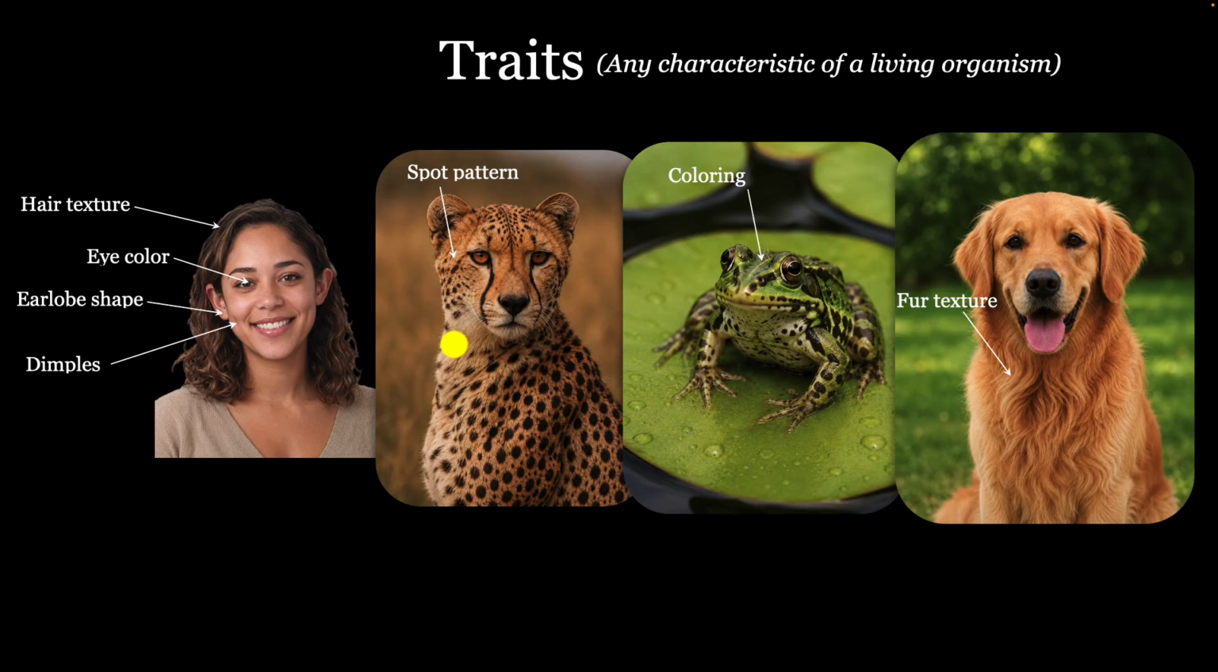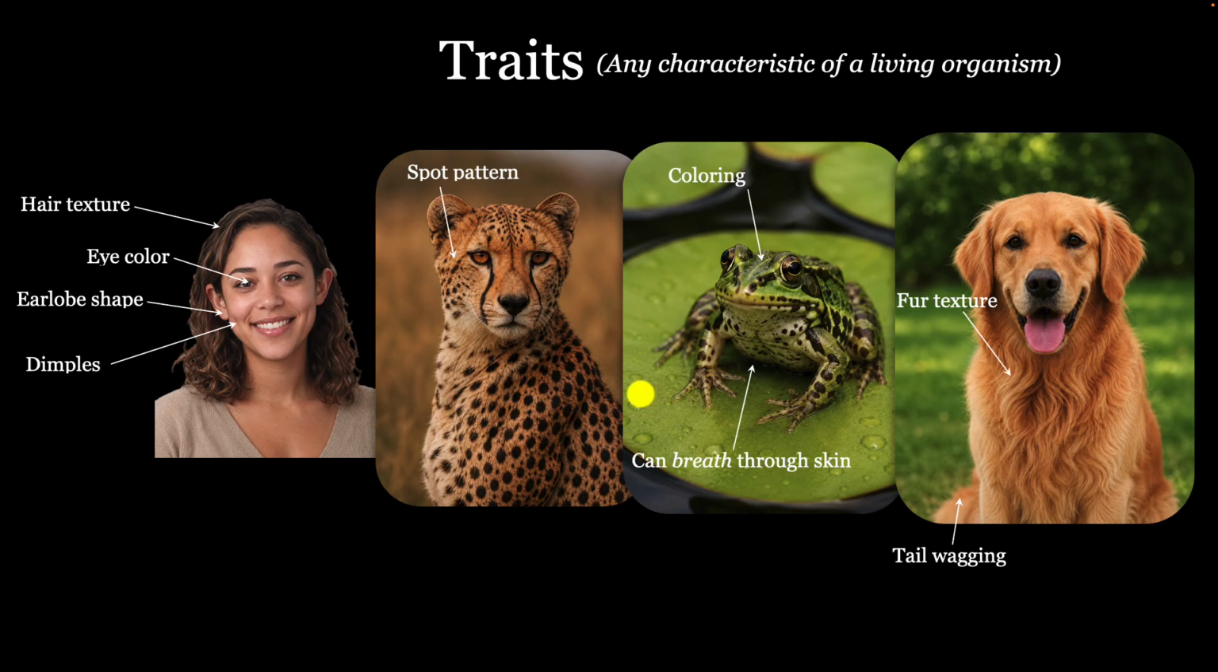And by the way, traits not only describe what an organism looks like, it's not just about looks. It can also be about how their bodies function or even how they behave. For example, a frog's ability to breathe through its skin, that's a trait. A dog wagging its tail when it's happy or excited, that's a trait. So, any characteristic of a living organism, that's a trait. And it's this combination of the traits that make you or any individual unique.